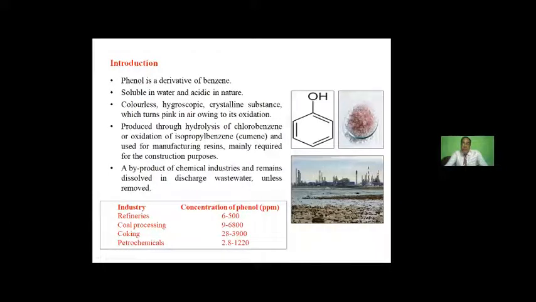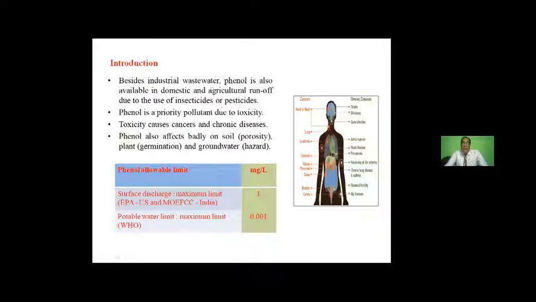Many companies discharge phenol in their wastewater, like refineries up to 500 ppm, coal processing 6,800, coking 3,900, and petrochemicals 1,220. Otherwise, leather and paints also do discharge phenol in their wastewater. Other than industrial wastewater, it is also available in domestic and agricultural runoff because of the use of insecticides or pesticides.